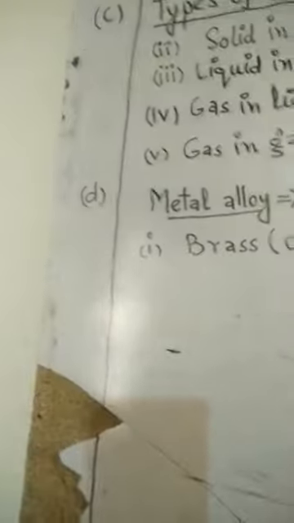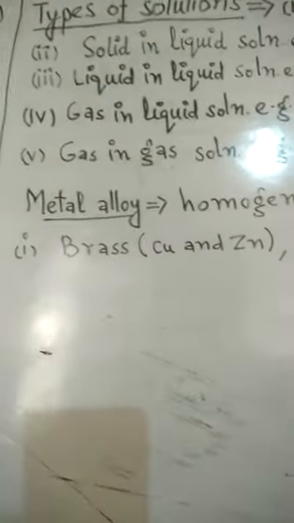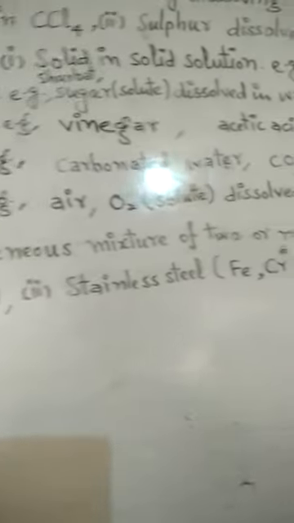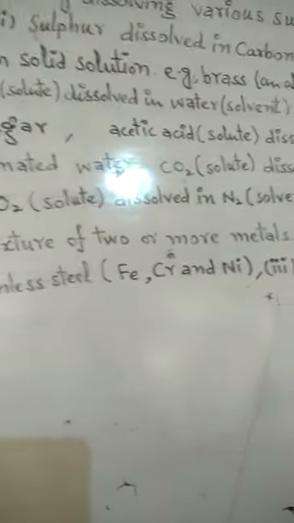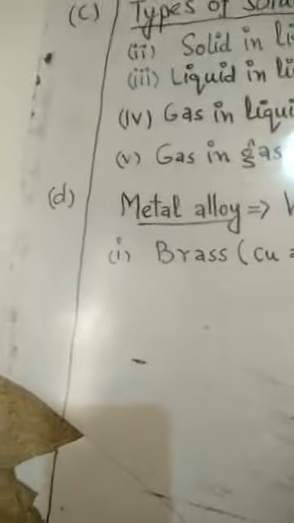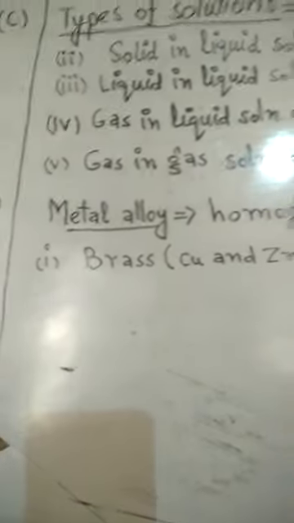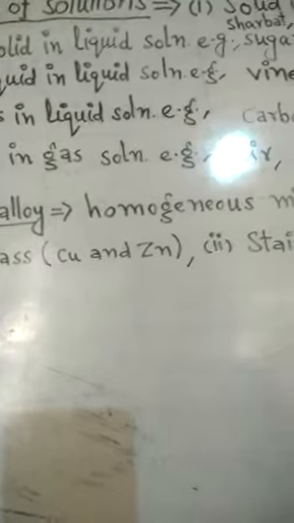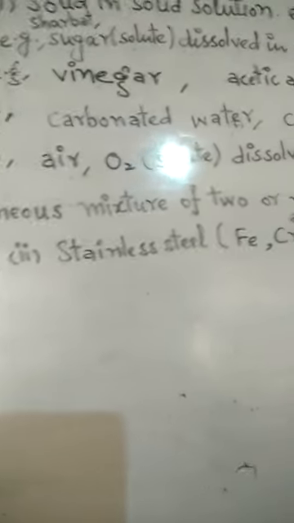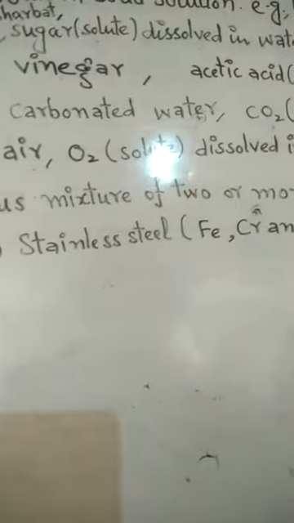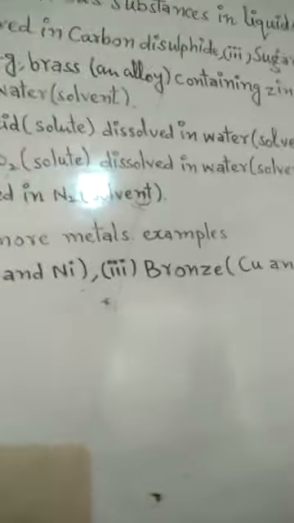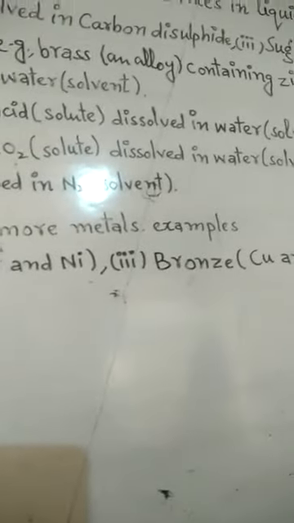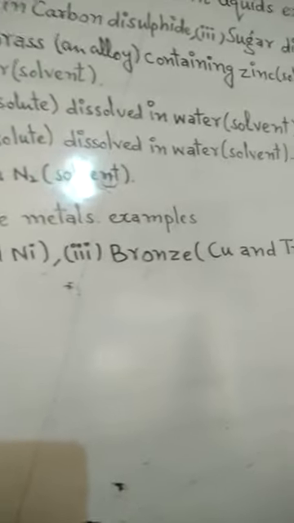Then metal alloy. Homogeneous mixture of two or more metals is called an alloy or metal alloy. Examples are brass, which is an alloy of copper and zinc. Second example is stainless steel. It is an alloy of three metals: iron, chromium, and nickel. Then third example of metal alloy is bronze, which is an alloy of copper and tin.